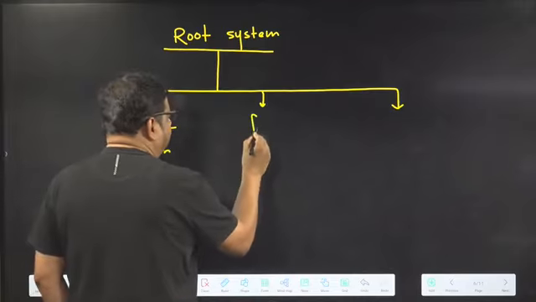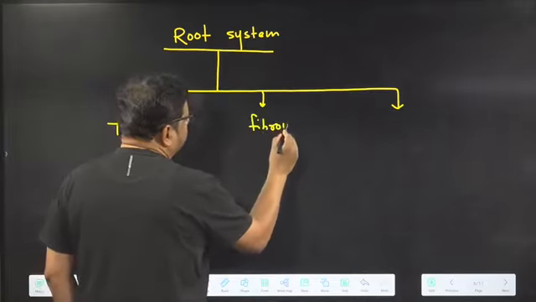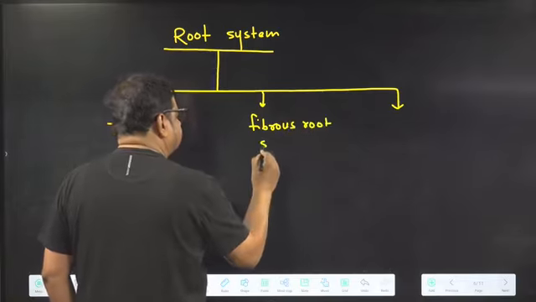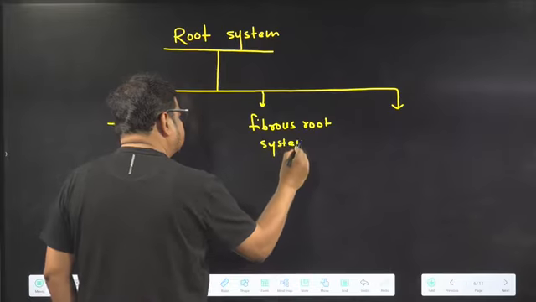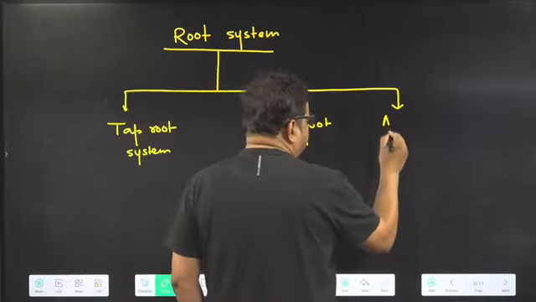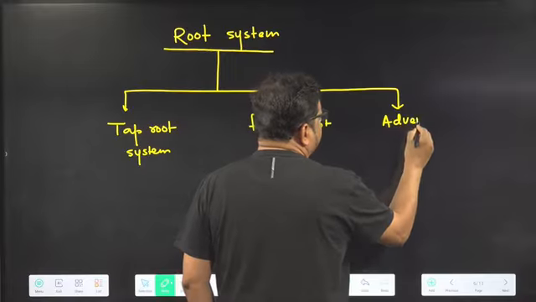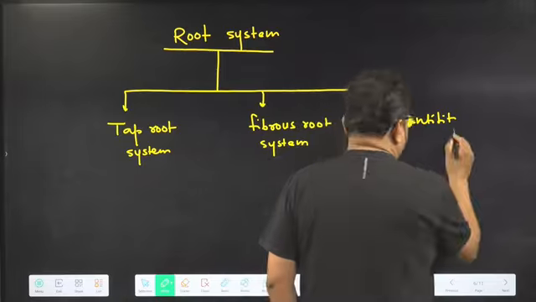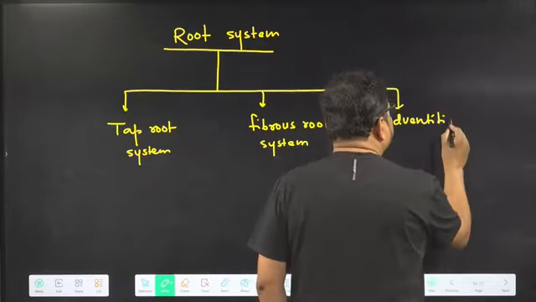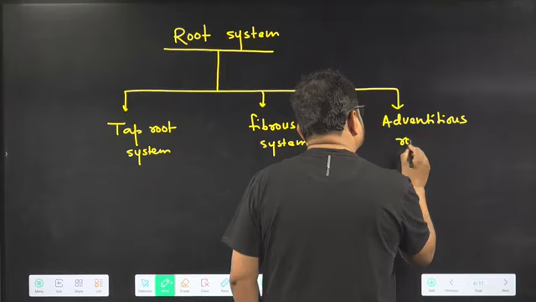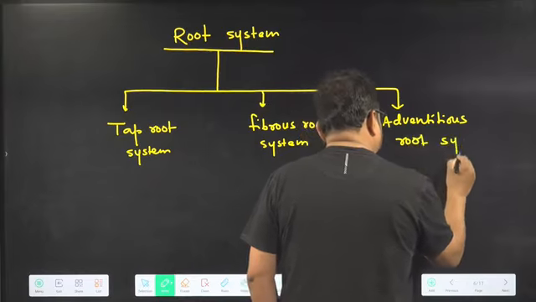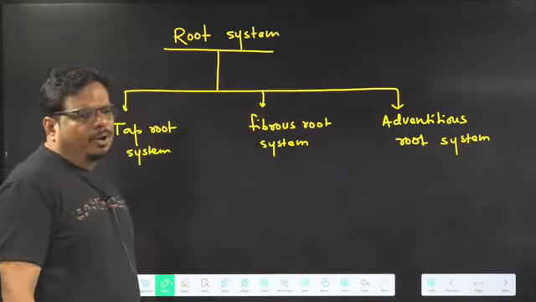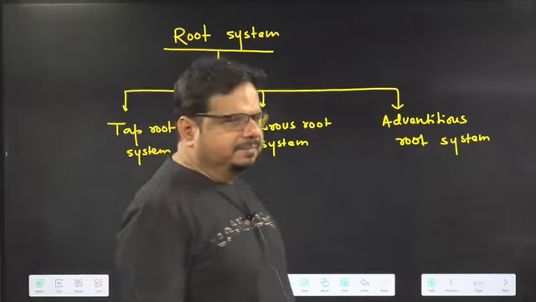Another one is the fibrous root system. And the next one is the adventitious root system. These are the 3 types of root system we observe in different plants.